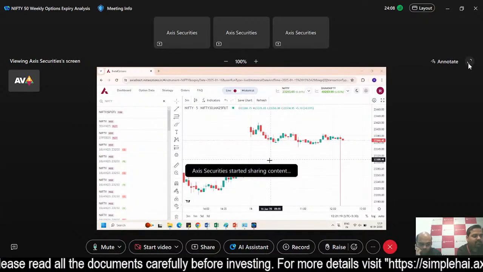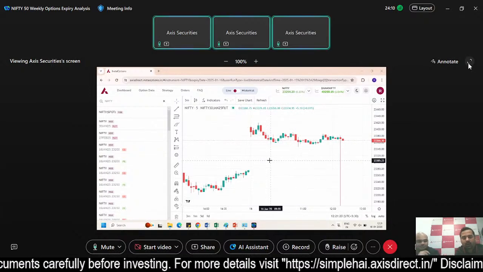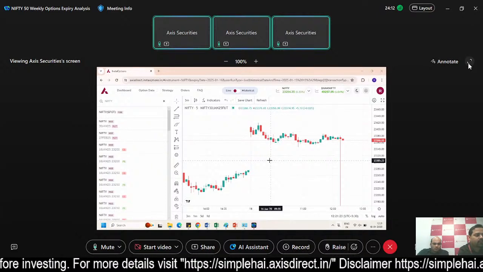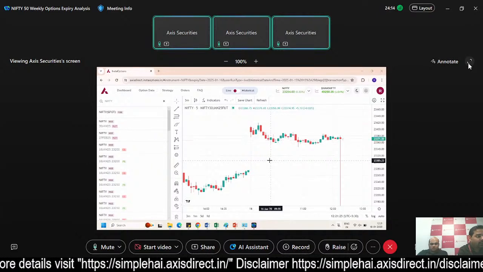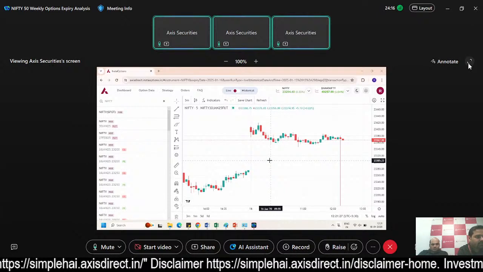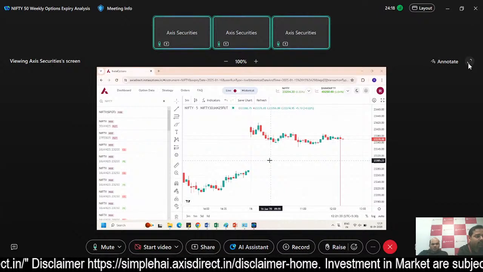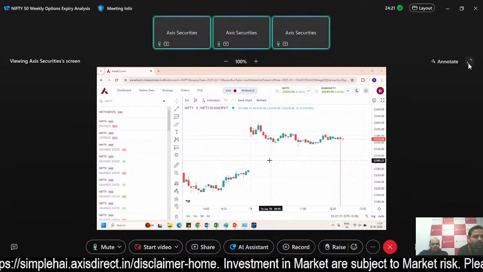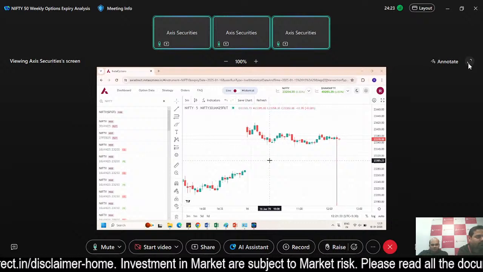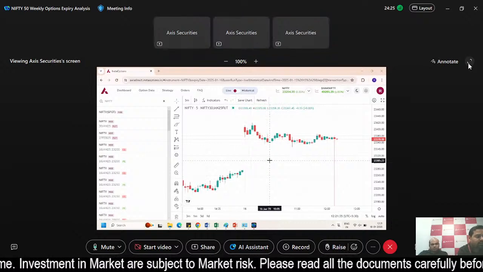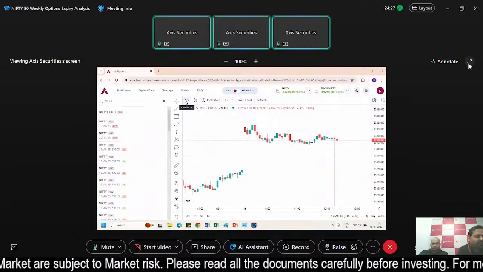So this is the Insta Options terminal. I'm sure many of you will be using our Insta Options terminal, which is available with Access Direct. Now talking about the Nifty futures, right now it is at 23,370. अभी यहाँ पे 5 minutes का चार्ट मैंने ले रखा हुआ है.